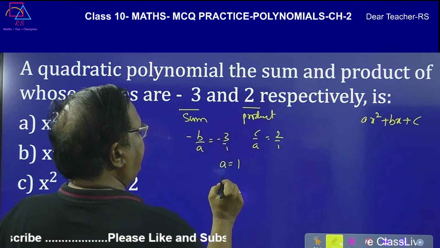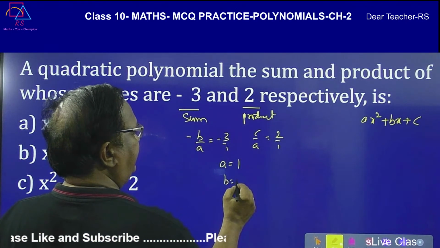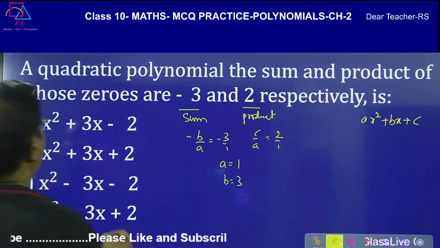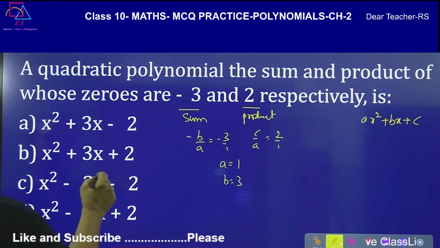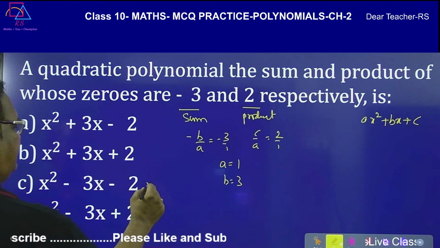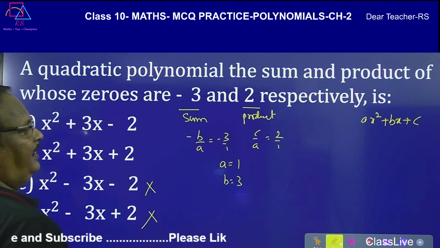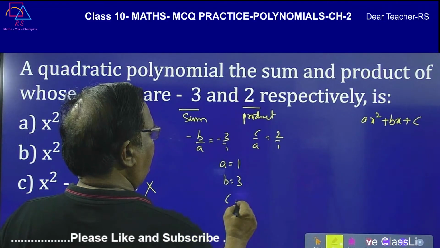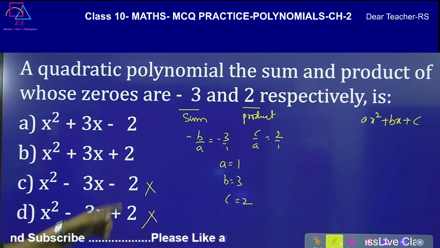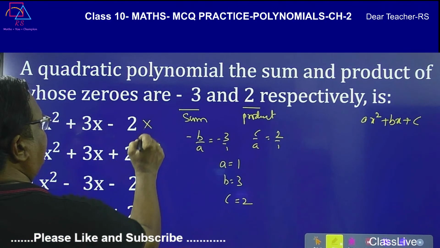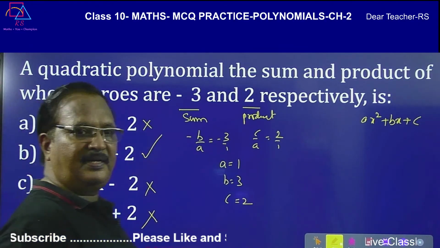Now minus b is equal to minus 3, so b is equal to plus 3. So this is a wrong answer, this is a wrong answer, and c is equal to 2. So this is a correct answer.